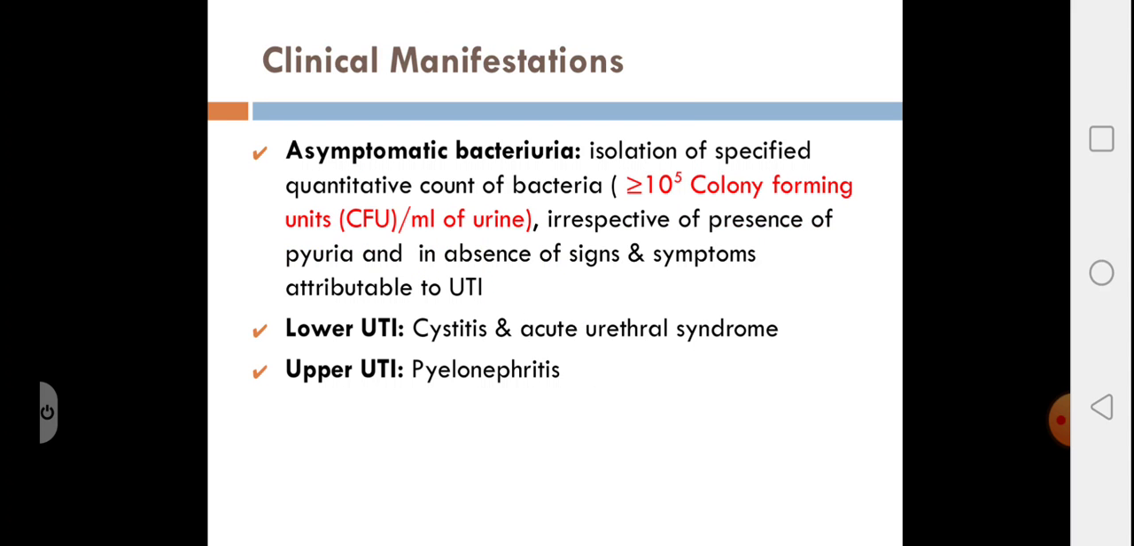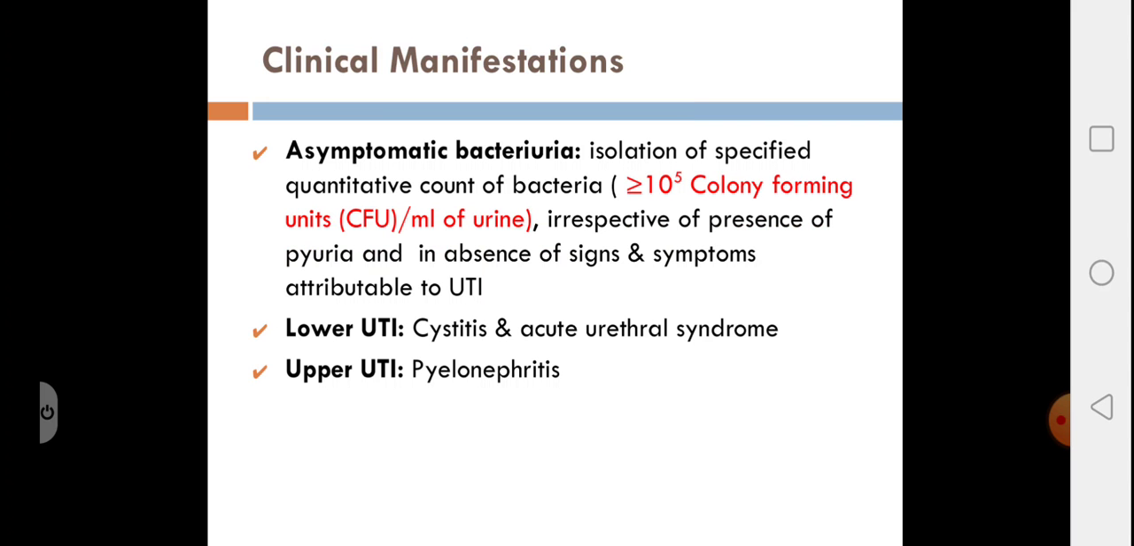Let us look into the clinical manifestations. There can be asymptomatic bacteriuria, where the patient is not suffering from any symptoms, but we can isolate bacteria in the urine. So asymptomatic bacteriuria is isolation of a specified quantitative count of bacteria, that is more than or equal to 10 to the power of 5 colony forming units or bacteria per ml of urine, irrespective of presence of pyuria and in absence of signs and symptoms attributable to urinary tract infection.